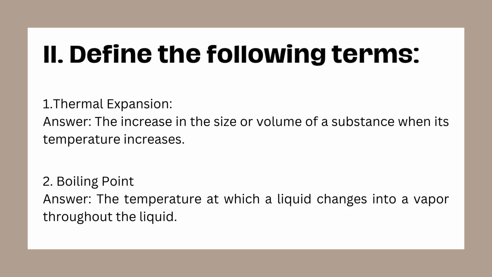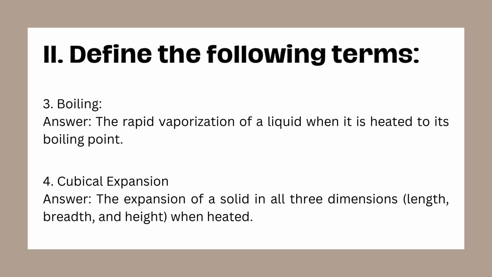Explanation. The boiling point is reached when the vapor pressure of the liquid equals the external pressure, causing the liquid to boil. 3. Boiling. Answer. Boiling is the rapid vaporization of a liquid when it's heated to its boiling point. Explanation. Boiling happens when the entire liquid, not just the surface, vaporizes, with bubbles forming throughout the liquid.